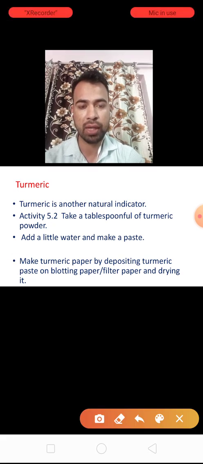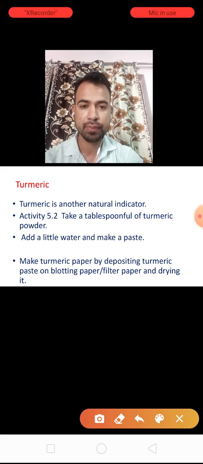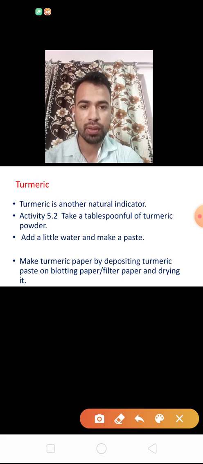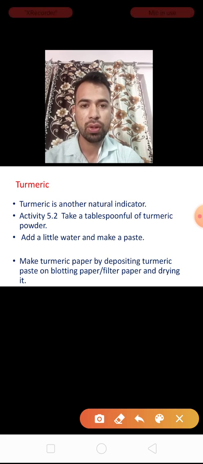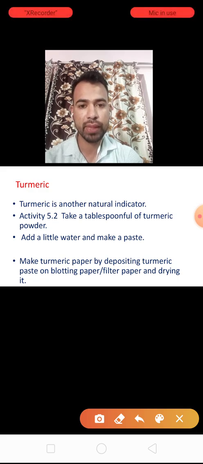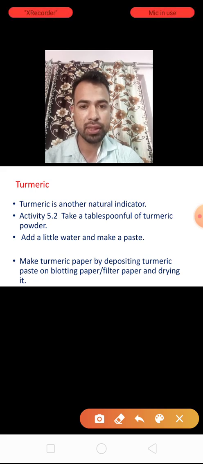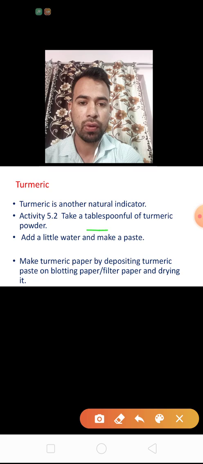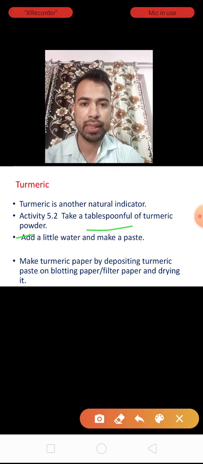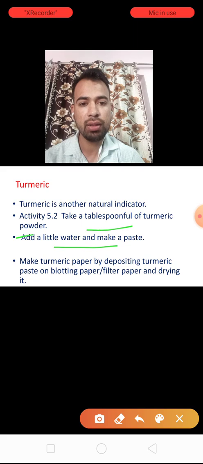First of all, the requirements to make the turmeric indicator are turmeric powder, 1 tablespoon, water, a beaker, and blotting paper or filter paper. Now the procedure. First we take 1 tablespoonful of turmeric powder. Then we add a little water to make a paste.